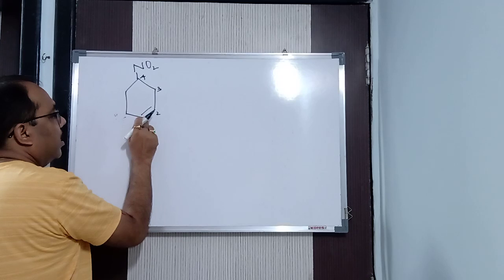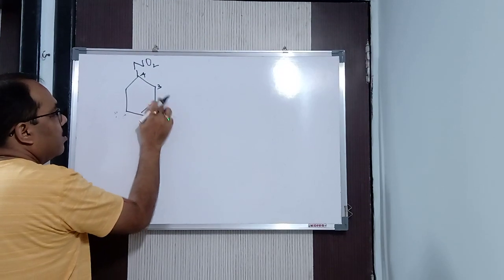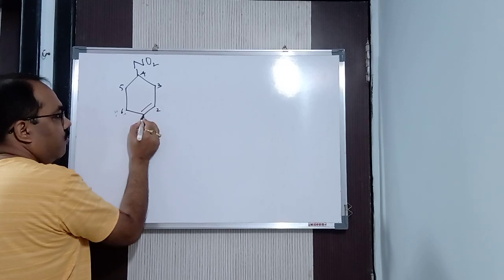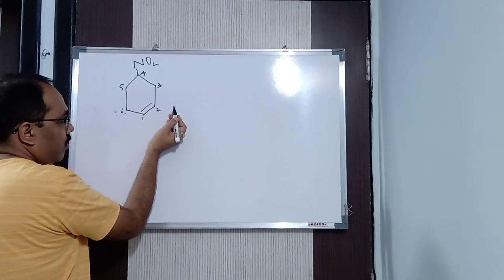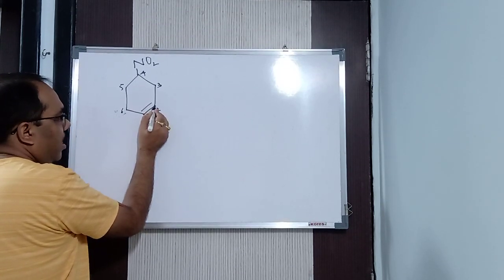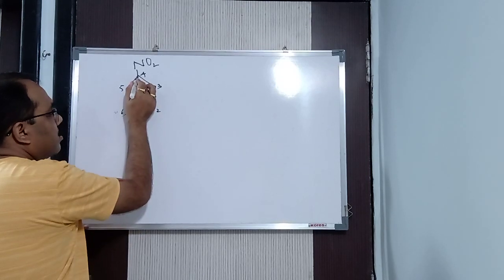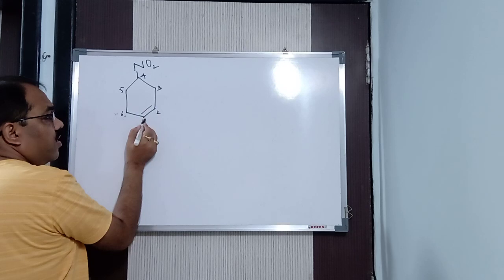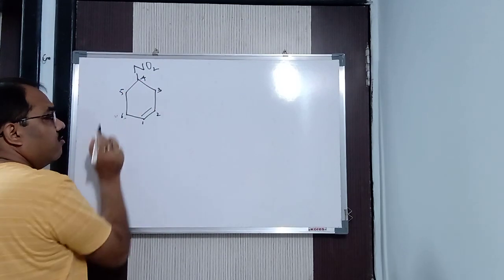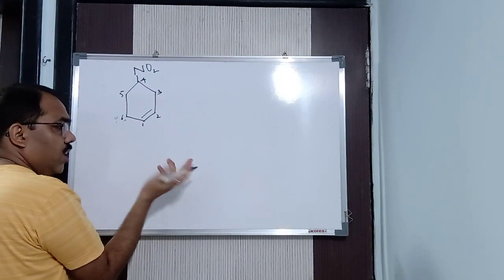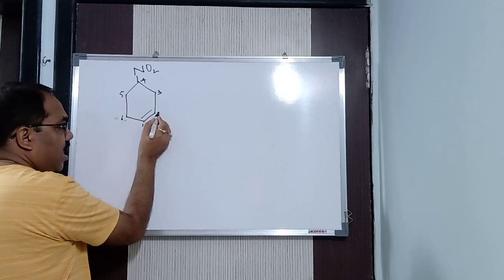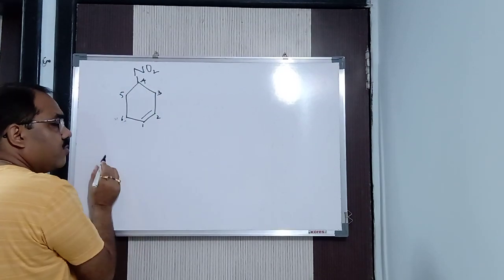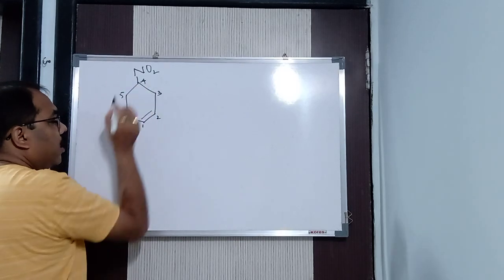Suppose I can start from here also: 1, 2, 3, 4, 5, 6. Either 1 here or 1 here, anywhere. Isn't it? If I start from here, 1, 2, 3, 4, 5, nitro gets the 5th position. If I start from here as 1, you can see nitro gets the 4th position, which I will give. Definitely the 4th. Understood or not? Here if I start the counting 1, 2, 3, 4, 5, nitro gets the 5th position, and if I start from here, nitro gets the 4th position.